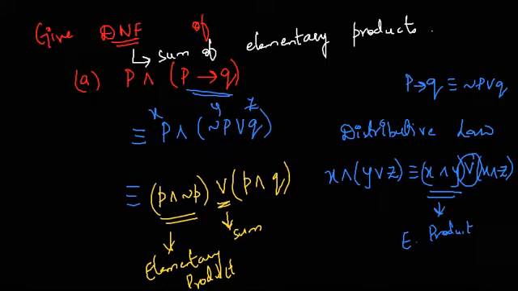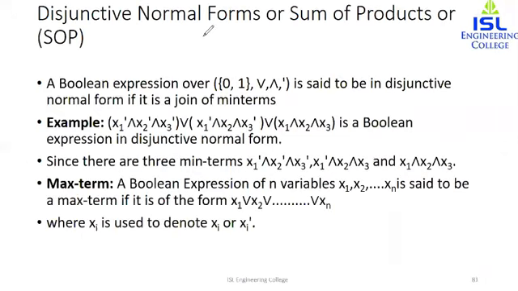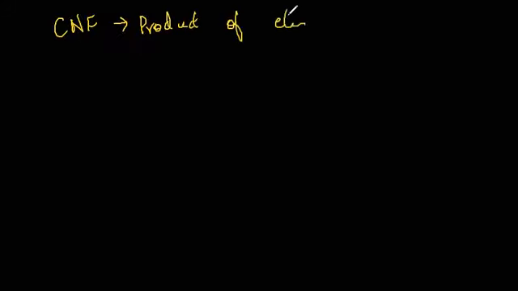Similarly, let's move on to conjunctive normal form, which is known by the term product of sums. Conjunctive normal form is a formula equivalent to a given formula which consists of a product of elementary sums.